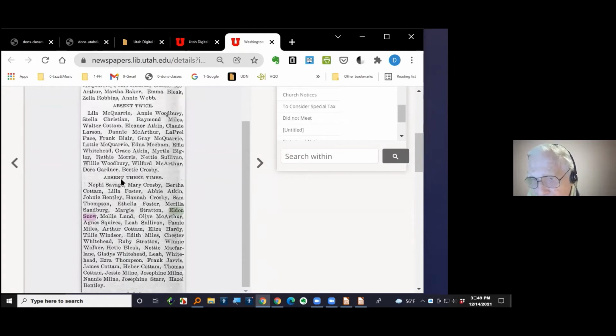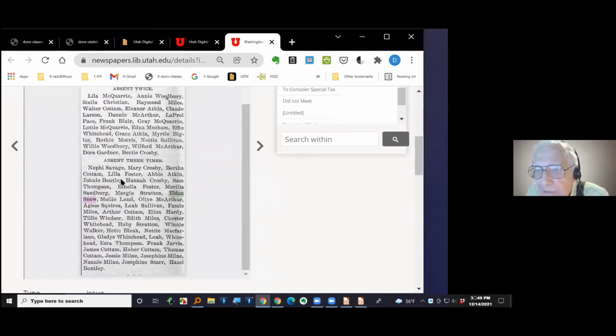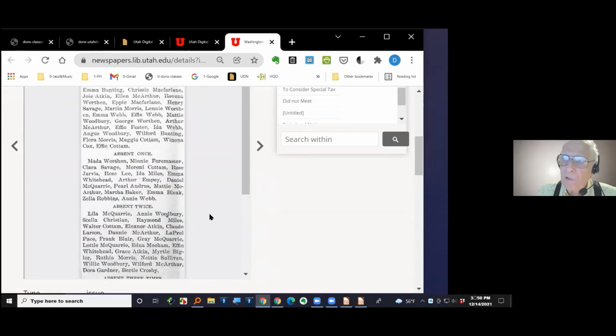You see Eldon, where is it? It's in there somewhere. There it is, Eldon Snow, and all these other kids that missed 3 Sundays. It wasn't an honor roll at school at all. It was this thing. Now, if you want to make a copy of that, there's several different things you can do. Let me describe a couple of them, and then we'll look at some other possibilities.